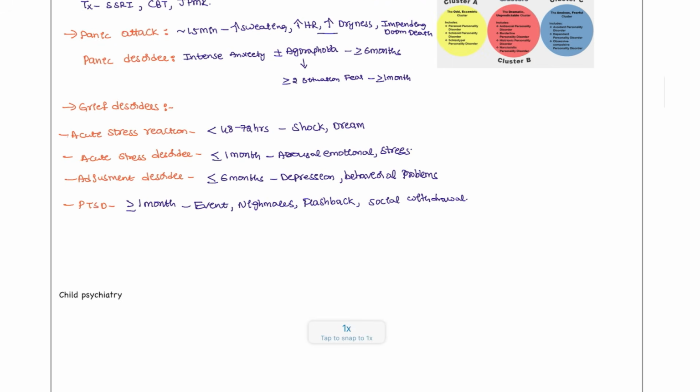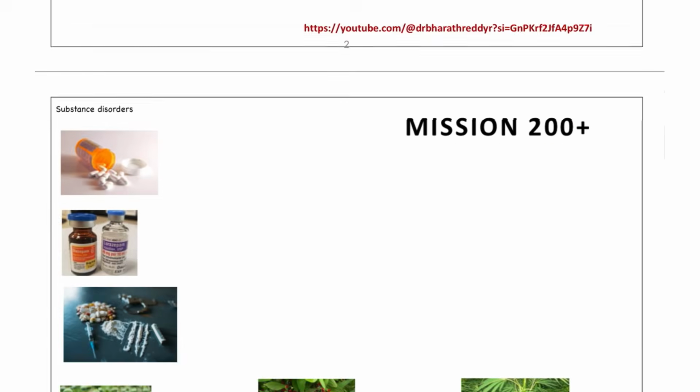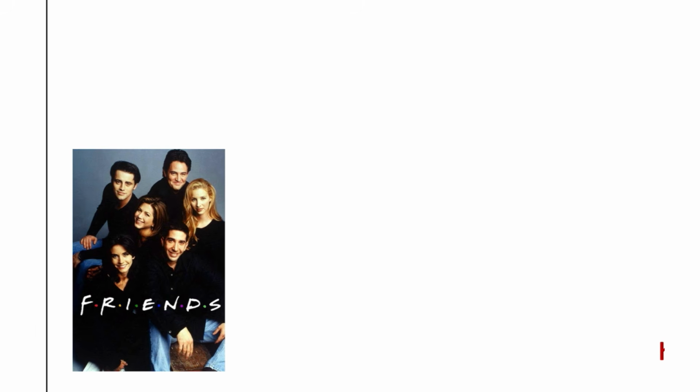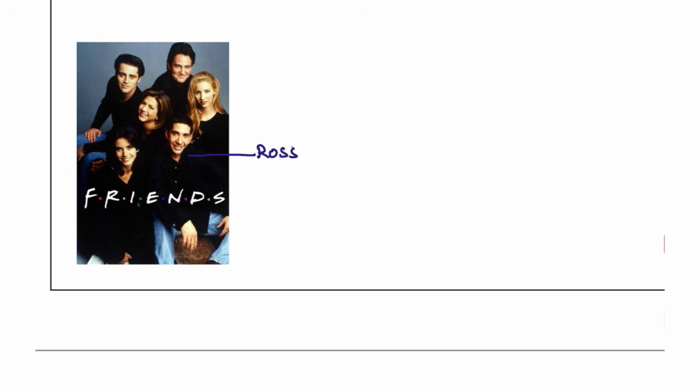And the stages of grief reaction are also asked once. So let's remember grief reaction with Friends. You all might know the Ross character, right? The scientist who gave the grief reaction is Kubler-Ross. How can you remember?